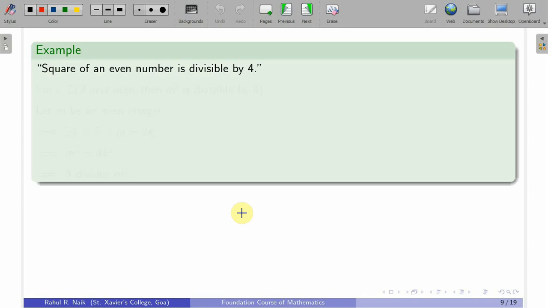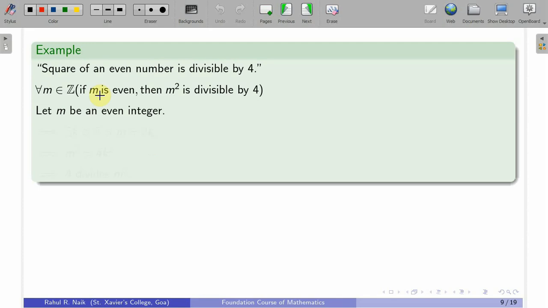Square of an even number is divisible by 4. So, what does it say? For all m in Z, if m is even, then m square is divisible by 4. So, I will start with any m in Z with the property that it is even. So, I will start with: let m be an even integer. What I have to show is that m square is divisible by 4. So, if I can go from S to T directly, it is called the direct way of producing the proof.